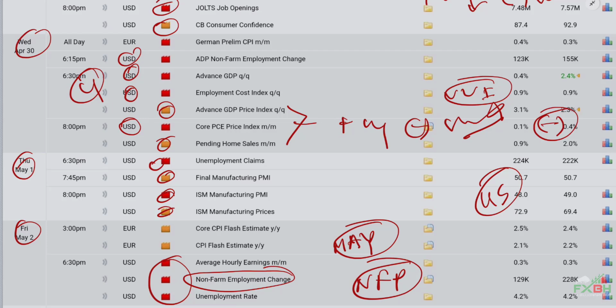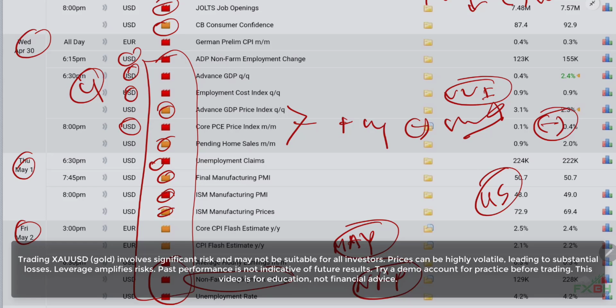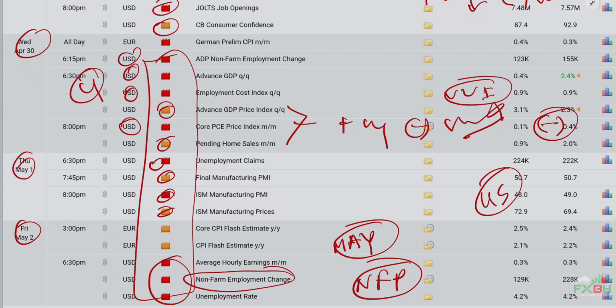Otherwise, you cannot trade depending on just the economic calendar. Okay, you have to keep your concern on what is happening around the world, then you can bring good pips from the market.